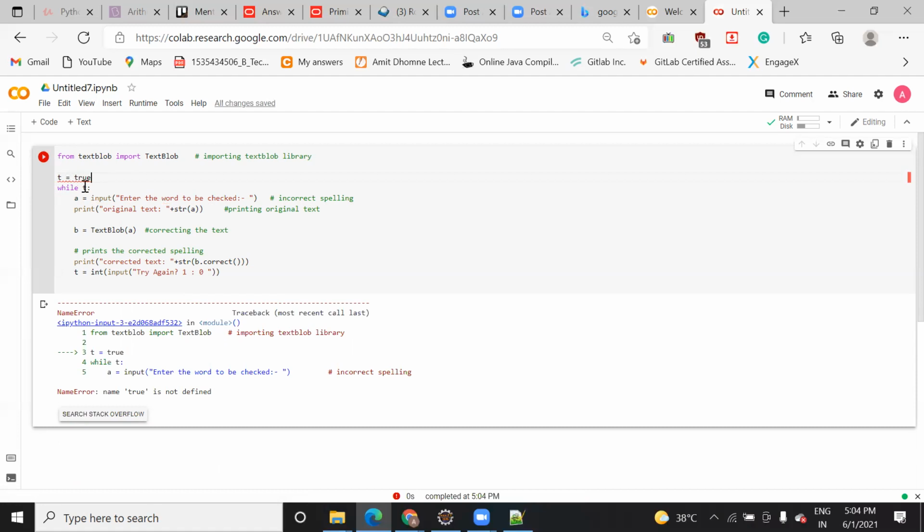Okay, or let me try here. If you can't write boolean... no, Python is a dynamic data type, so we don't have a boolean and all. We don't need to write anything here. So there are no primitive data types only. No, primitive data types are there, but we don't need to. Boolean is also a primitive data type only.